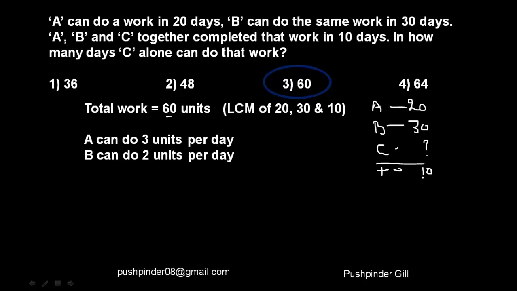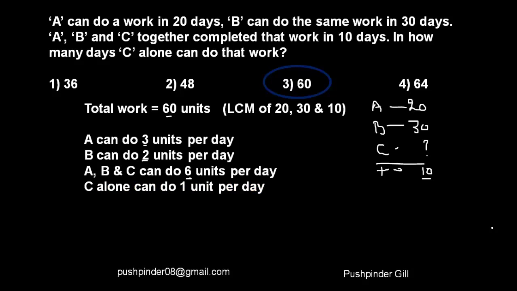Now if we talk about A, B and C, they're able to finish the job in 10 days and the work is of 60 units. That means together they finish 6 units per day. Now if you can see clearly here, A finishes 3 units, B finishes 2 units, and A, B and C finish 6 units. Now where is this one extra unit coming from? Yes, it's coming from C. So C alone can do 1 unit per day.